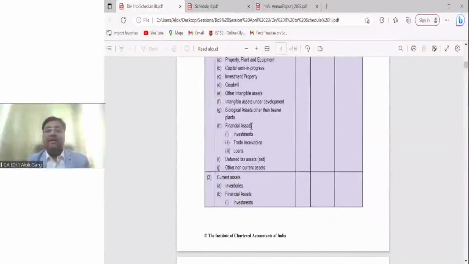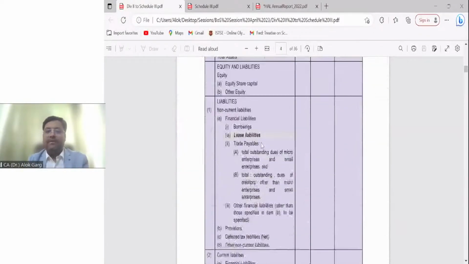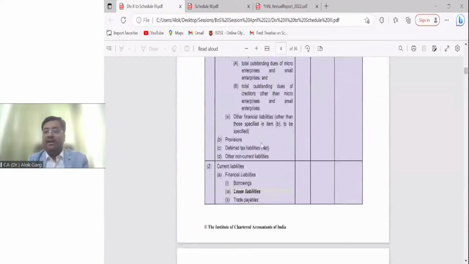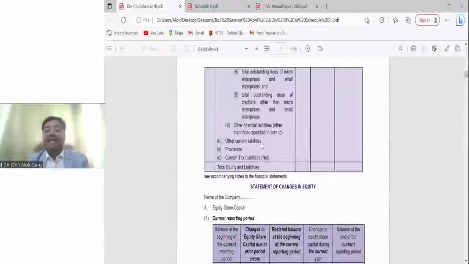You can see that in addition to current and non-current, you will find the classification of asset between financial and non-financial as well. So for the financial asset, it is required to be written that yes, these are the financial assets. For non-financial asset, it is not required to be written. Understand? Liabilities, non-current liabilities, current liabilities. So this is the format of balance sheet.